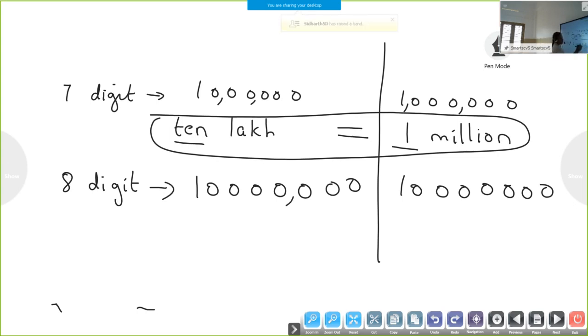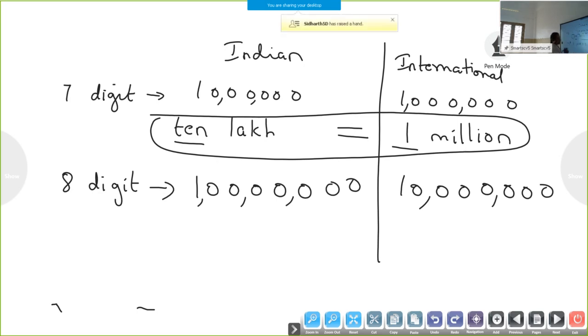Indian place value system 3 2 2. International it is 3 3 3. Isn't it? So this one is Indian and the other one is international. The same number we have written in Indian and in international.